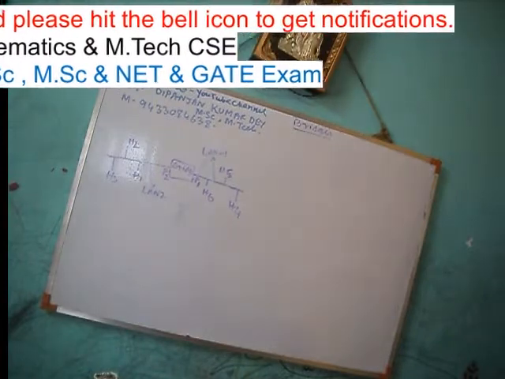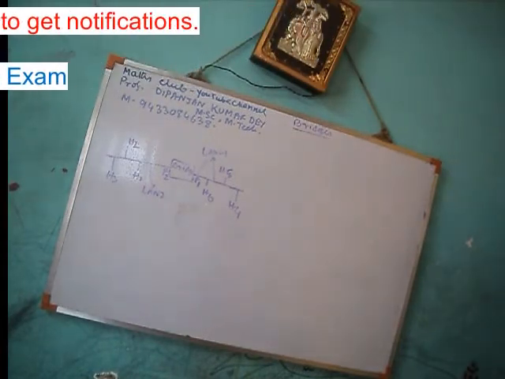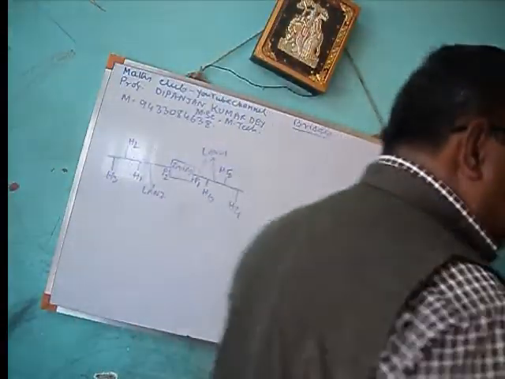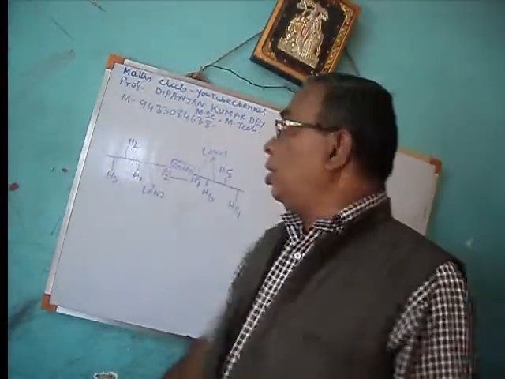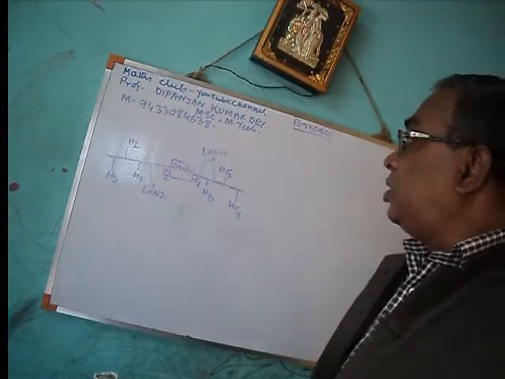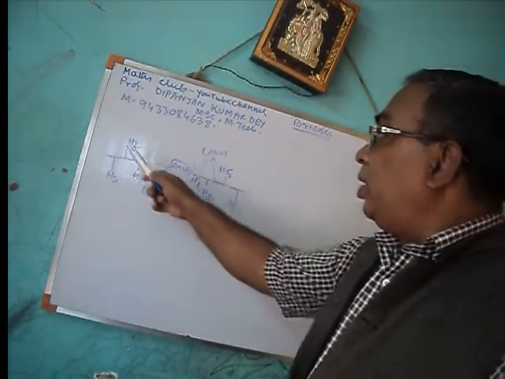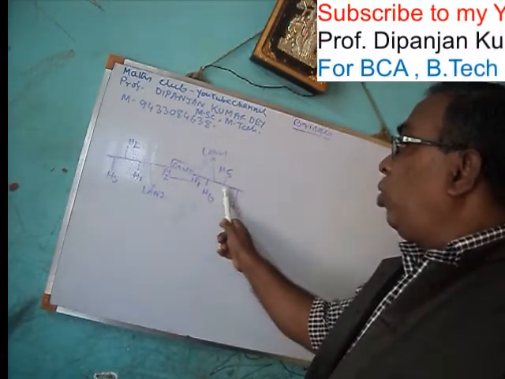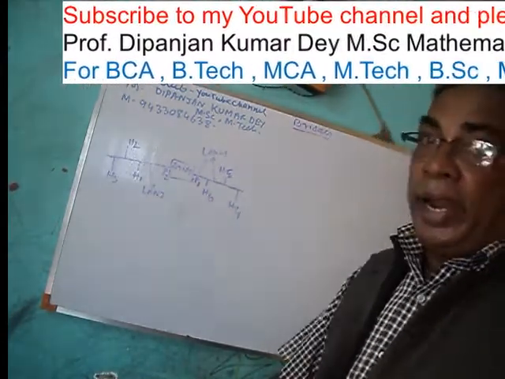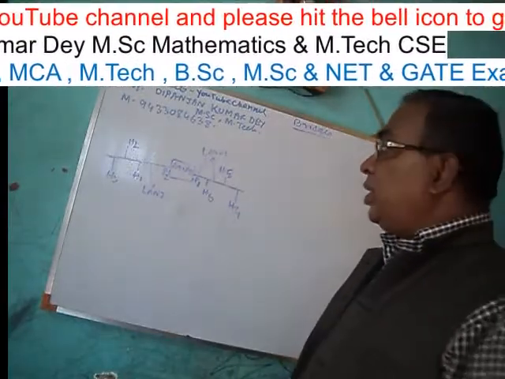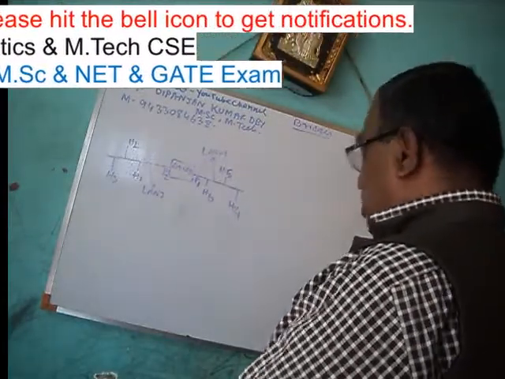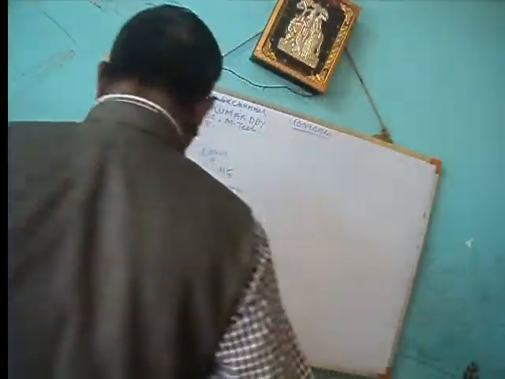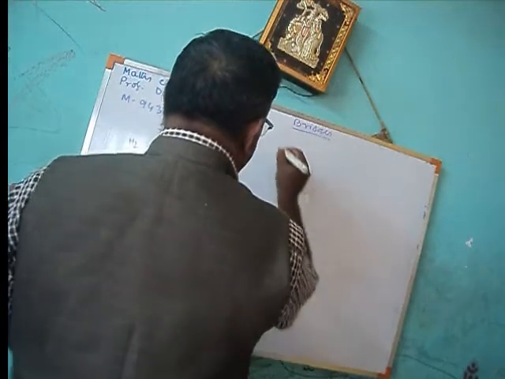A bridge is used to connect two LANs, or two segments, you can say. You see, this is a bridge. This is LAN 1 and this is LAN 2. So a bridge is used to connect two LANs. It is an inter-networking device.